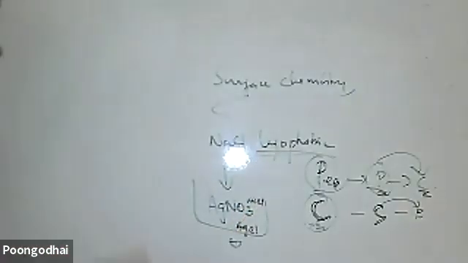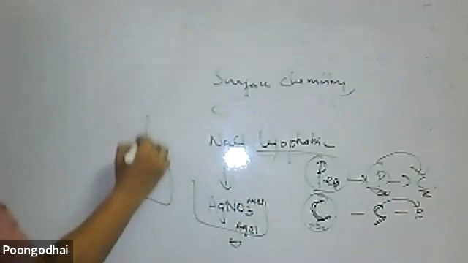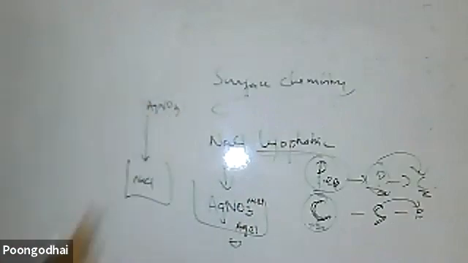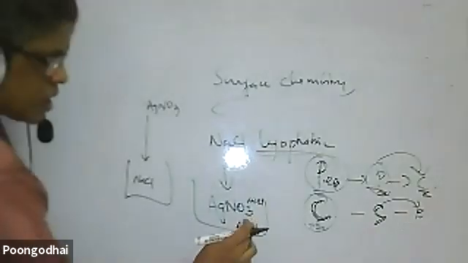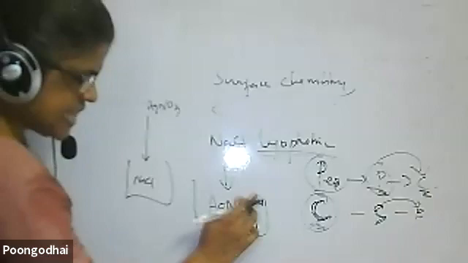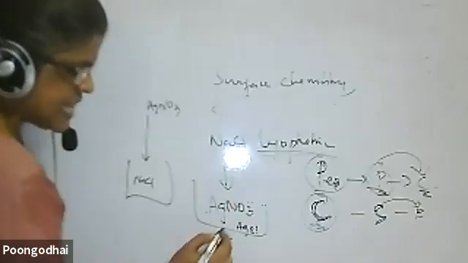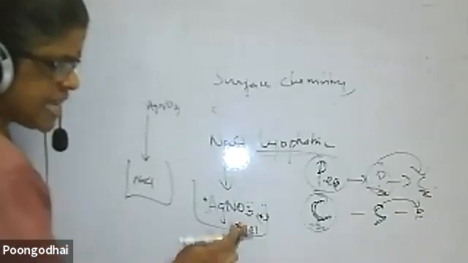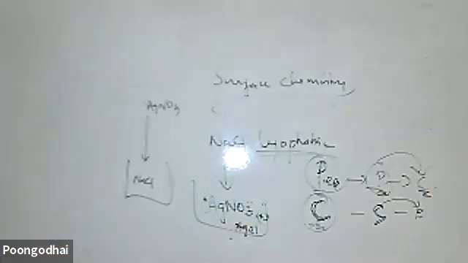When I add silver nitrate to NaCl, what happens? Sorry, I'm making a mistake here. AgCl will be precipitated, and this is in excess, so which ion is common? If silver nitrate is in excess, Ag plus gets adsorbed, so it becomes a positively charged colloid.